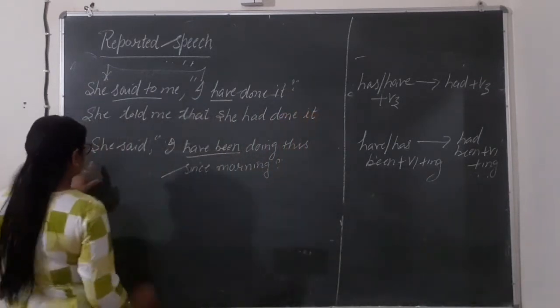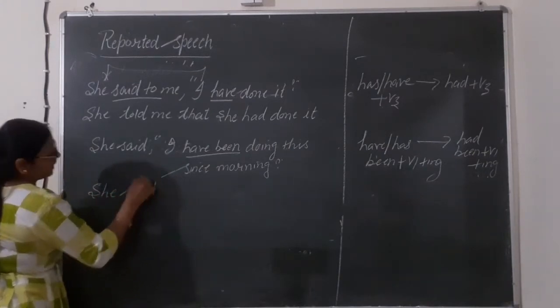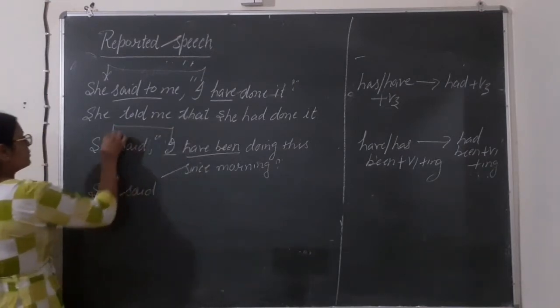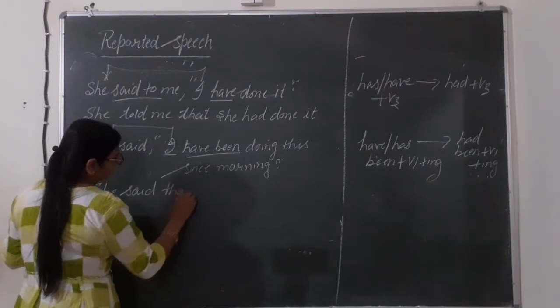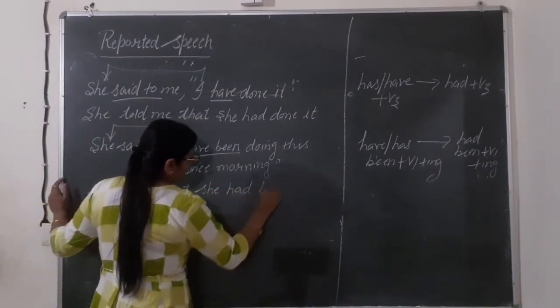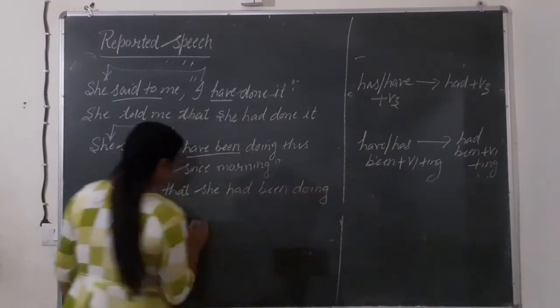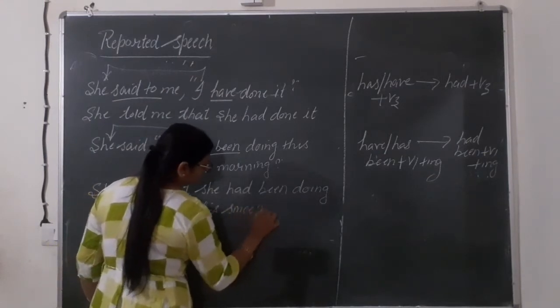Right? Next. She said, again in the inverted commas we are having I here. This will also be changed into our subject. She said that she had been doing this since morning.